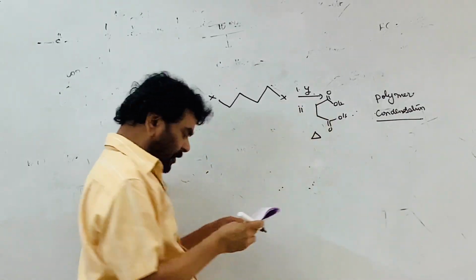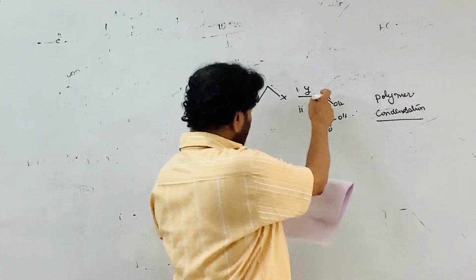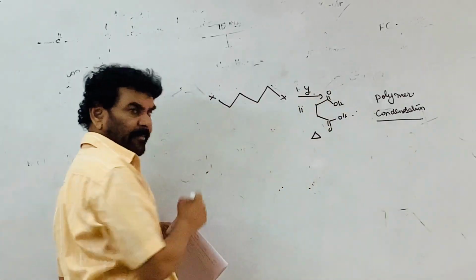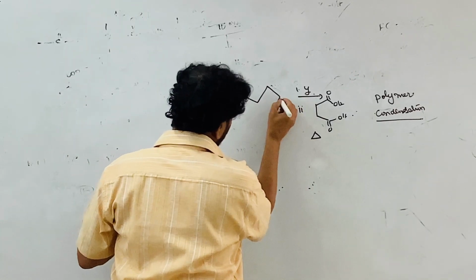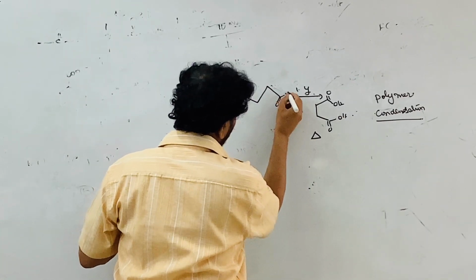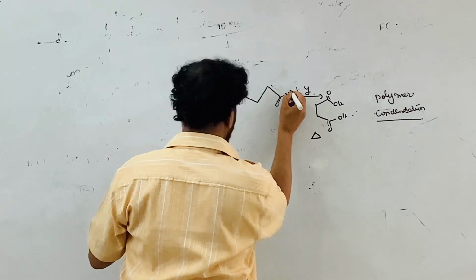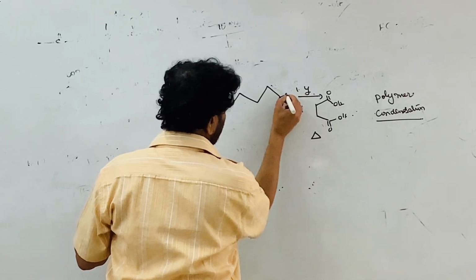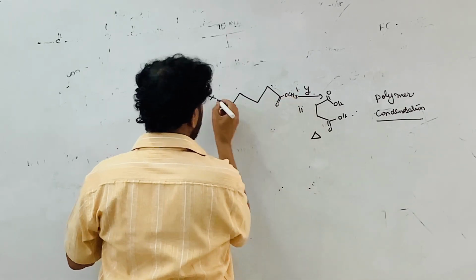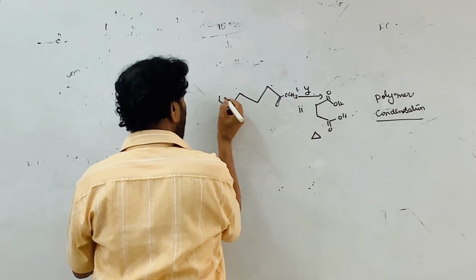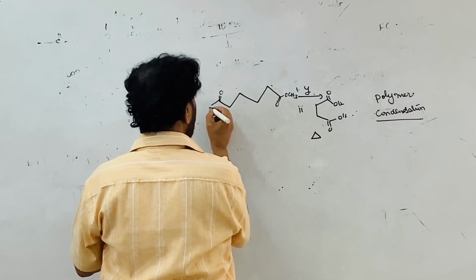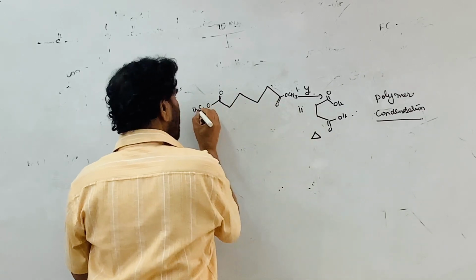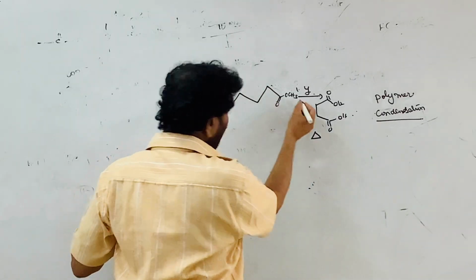And Y is hydrogen, nickel. This is the ester, this is the amide. The ester has CH3, C double bond O, 2, 3, 4, OCH3. If the first is correct, what happens?